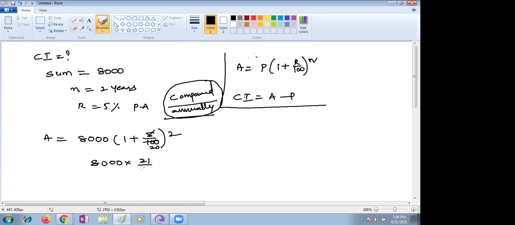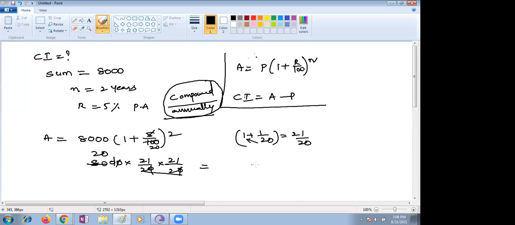21/20 into 21/20. How will you get 21/20? You get 1 + 1/20, which is again a fraction, 21 by 20. The 2 zeros of 8,000 will get cancelled with the 2 zeros of 20 and 20. Then only 4 is also there. 4 ones are 4, 2 times. This is nothing but 20.